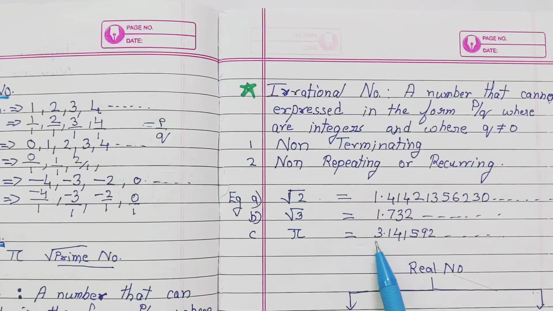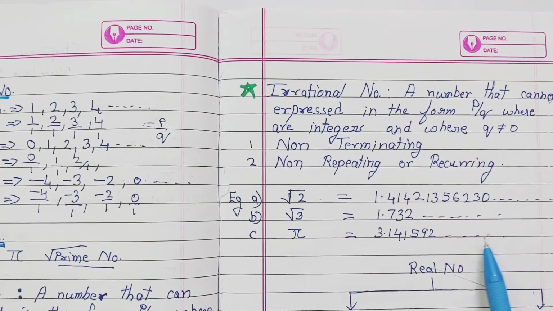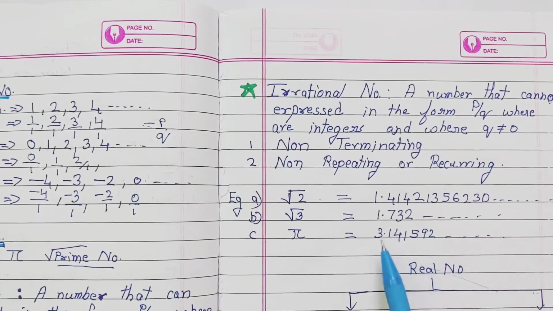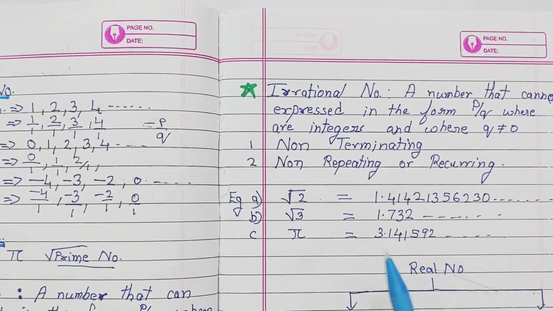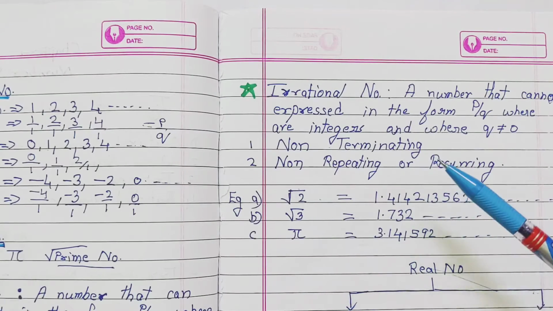Likewise pi. Pi's value is 3.141592. It goes on. So here also it is not terminating, neither is it repeating or reoccurring. So all these are examples of irrational numbers. So I think now it is clear to you what is the difference between rational number and irrational number.